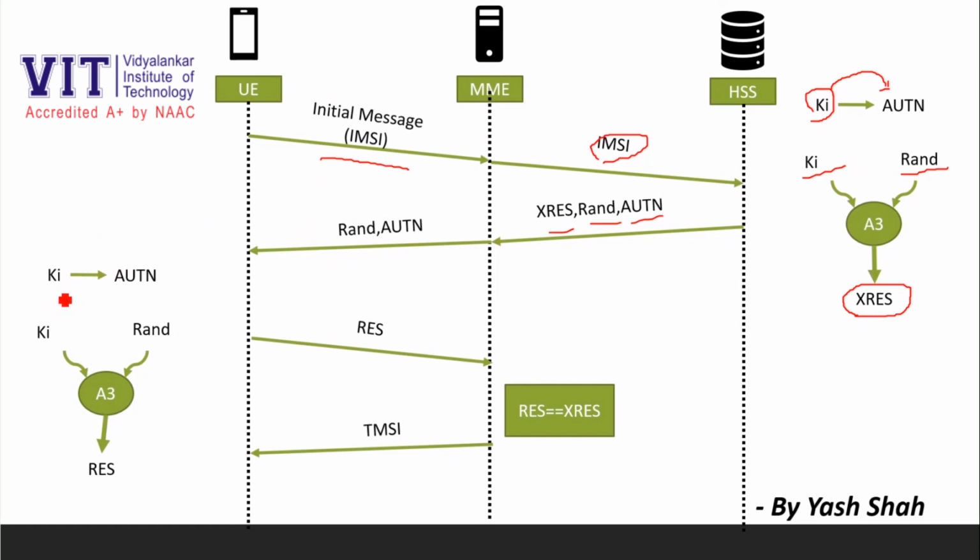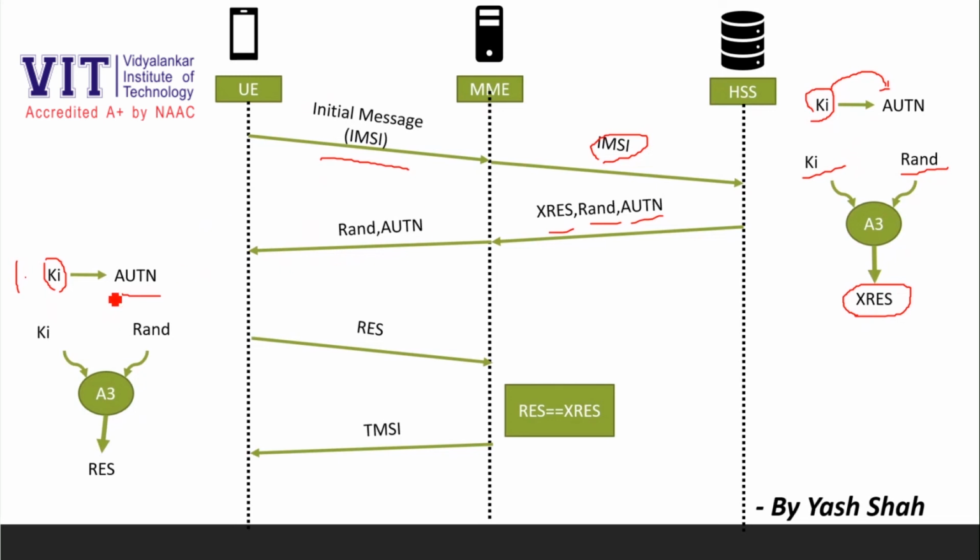The UE, on receiving the random number and AUTN number, does the following things. The first thing it does is generate AUTN using its own subscriber identity key. If the received AUTN and the generated AUTN match, then we have successfully authenticated the network. The user equipment, the UE, has successfully authenticated the network.